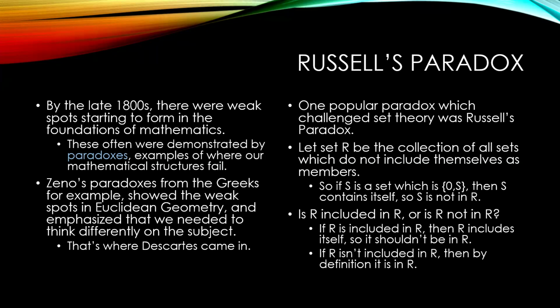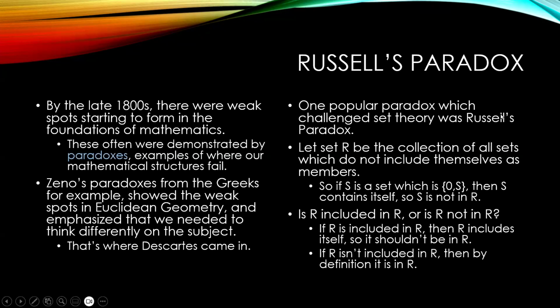We needed additional tools. And that's where Descartes came in and said, well, what if we thought about geometry from an analytic geometry perspective? And once we had that, we were able to define things like motion and give structure to motion, and we got all of calculus out of it, and all of Zeno's paradoxes cleaned themselves up really quick.